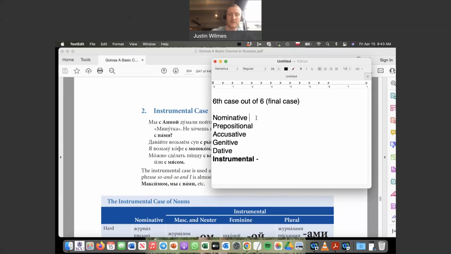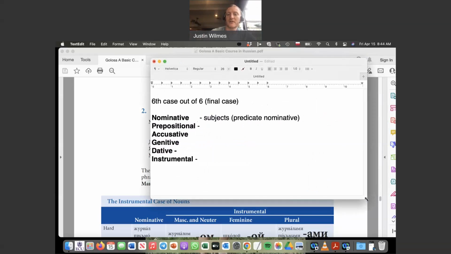So for nominative, we know it deals mainly with subjects. All 6 cases have multiple uses, let me just make that clear. But usually each one has its most prominent use. So subjects of the sentence, nominative. But it's also used, for example, with predicate nominatives. We've talked about that, and if you don't remember what that is, look that up. It's a pretty straightforward concept, actually. So anyway, all the cases are used with multiple things.